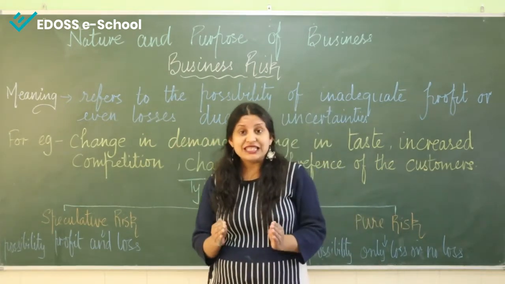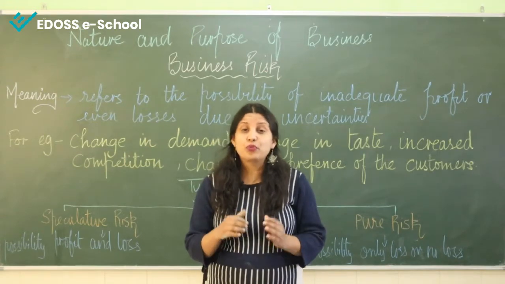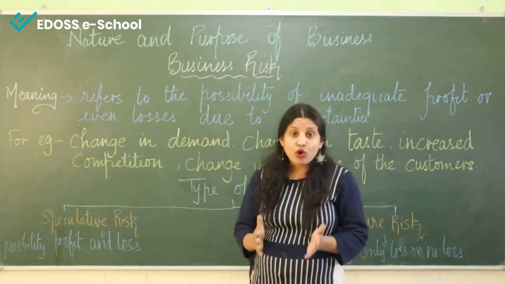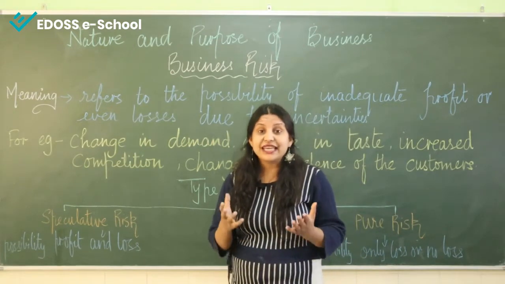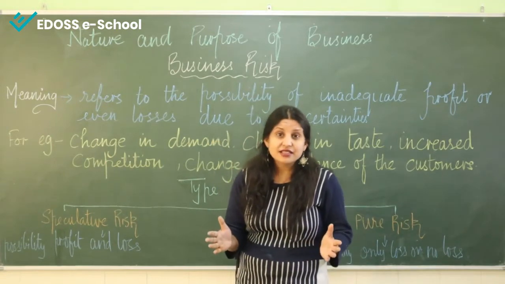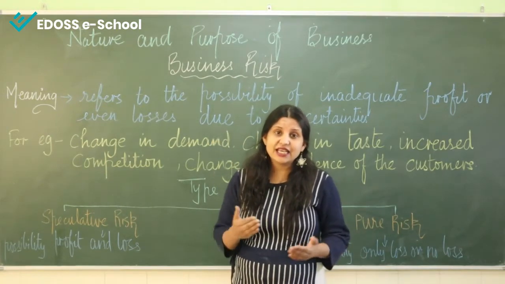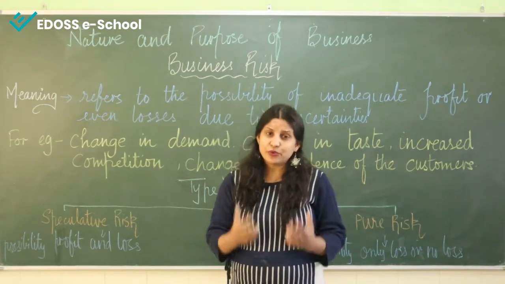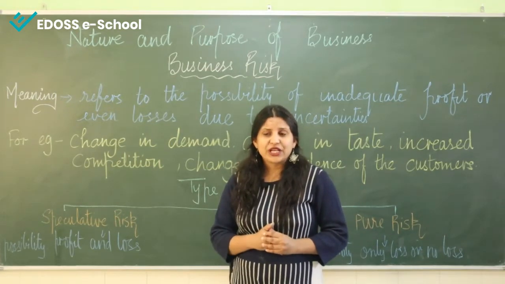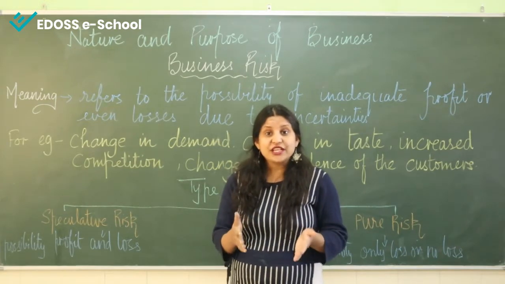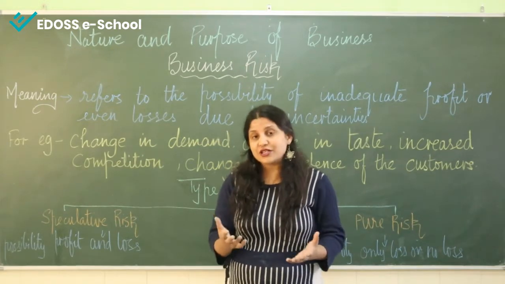The term business risk refers to the possibility of inadequate profit or even losses due to uncertainty, and these uncertainties can be anything. They can be a decline in demand for a particular product, or this can be due to a change in taste, or a change in the preference of a customer.